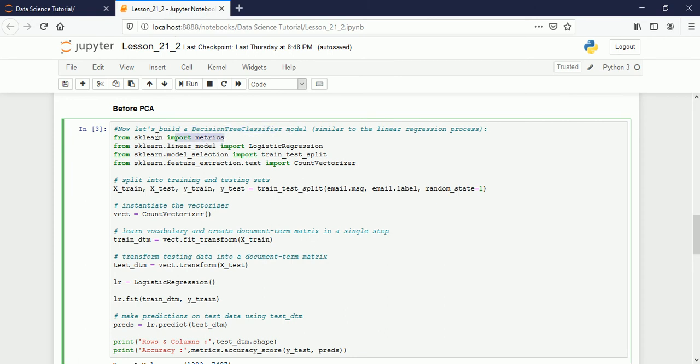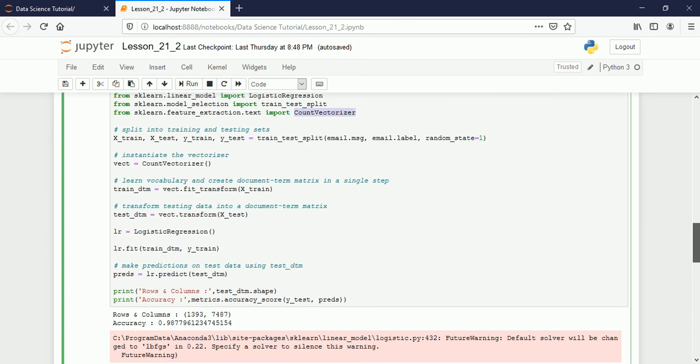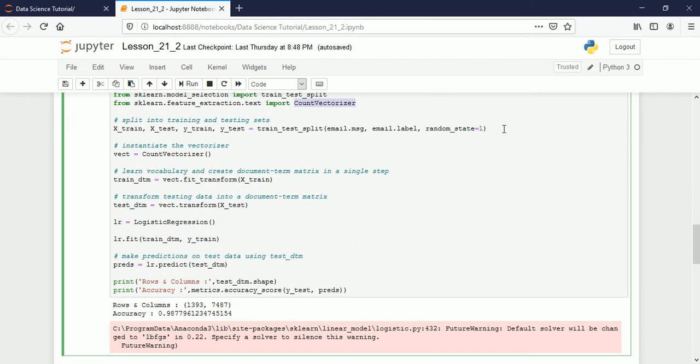From scikit-learn I need some metrics I want to calculate, then I want to call this function for splitting the data. Because we are dealing with text data, we have to vectorize that, we have to numberize each and every word. So here I have split the data, we have two columns there, message and then the labels. They are split into x train, x test, y train and y test.